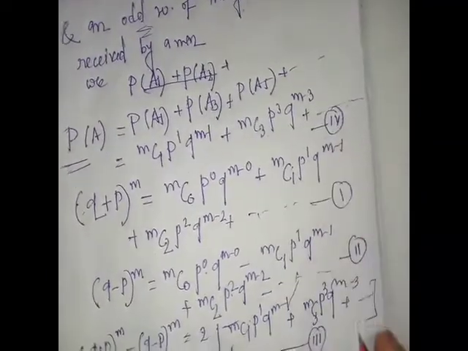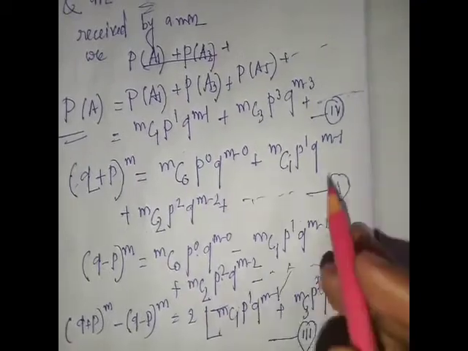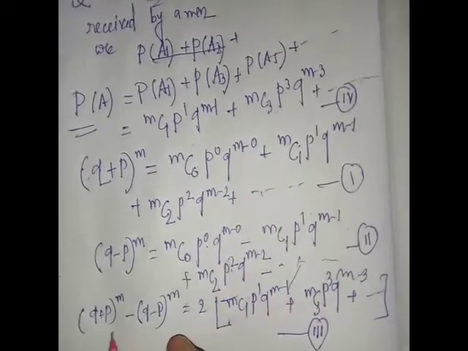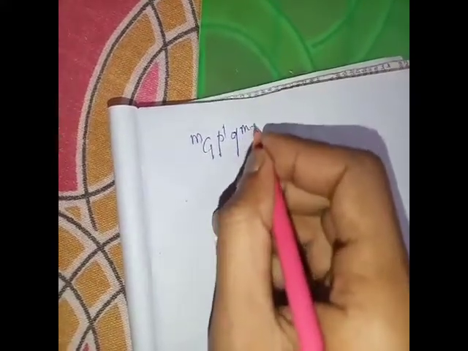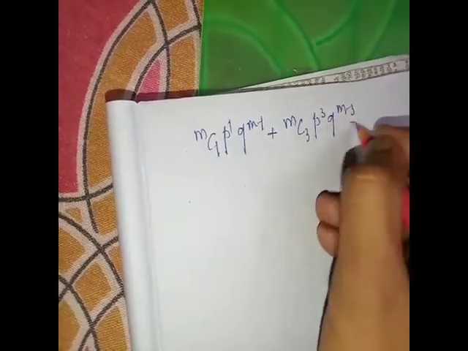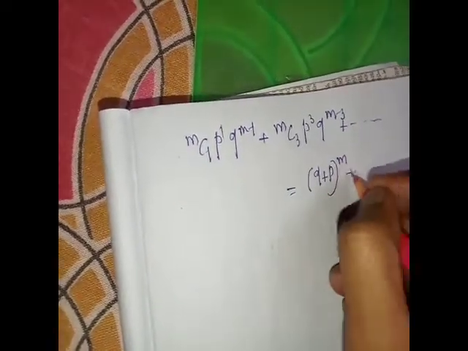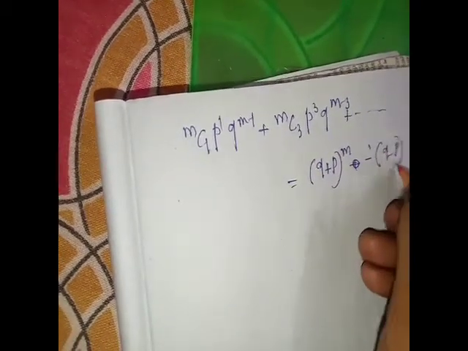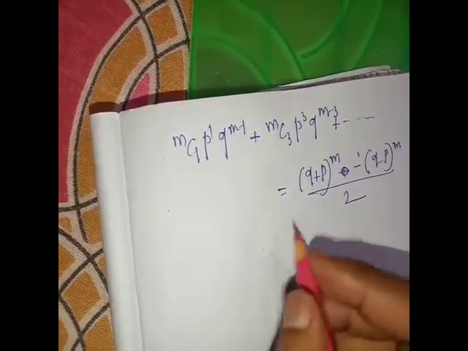From 3 and 4 we get mC1 p q to the power m minus 1 plus mC3 p cubed q to the power m minus 3 plus dot dot dot is equal to ((q plus p) to the power m minus (q minus p) to the power m) by 2.